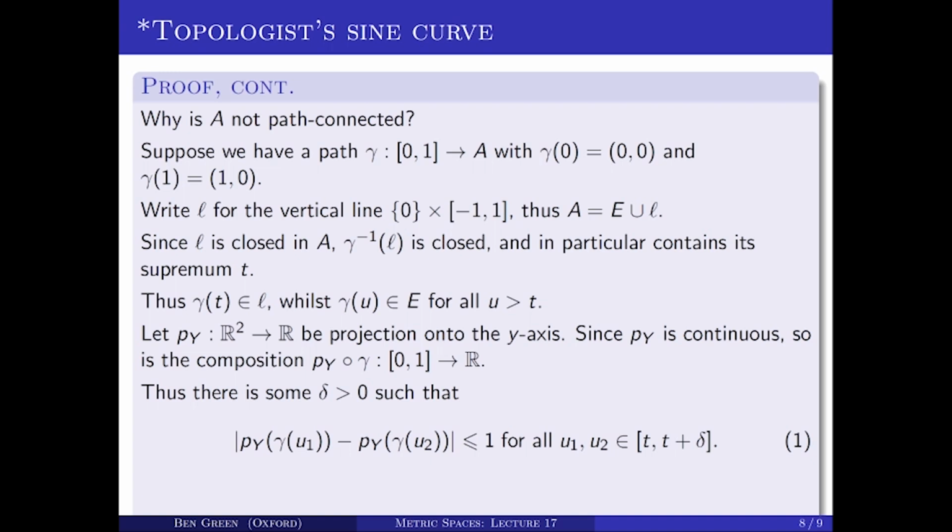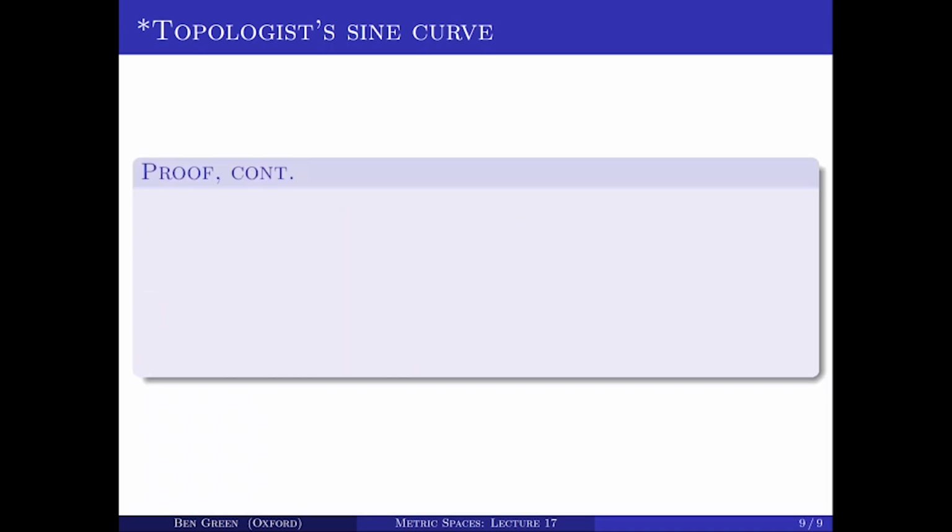Now here I'm using the fact that the projection onto the y-coordinate composed with gamma is a continuous map at this point t. So we'll come back to that equation. We'll call that 1. So the variation of the y-coordinate is bounded by 1. Now let's look at the projection onto the x-coordinate. I mean x-coordinate here, not x-axis. So let px be the projection onto the x-coordinate. That's the map that sends xy to x.